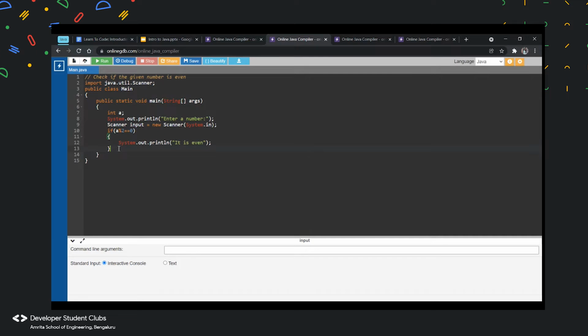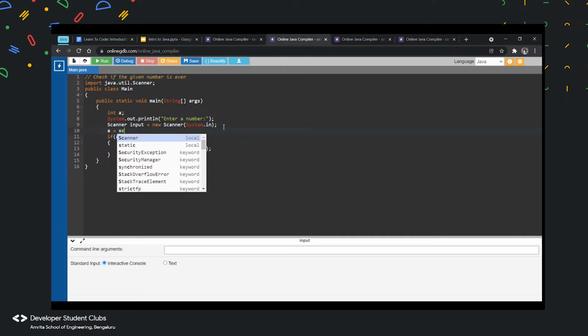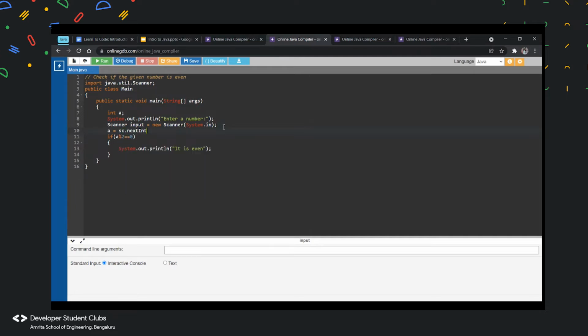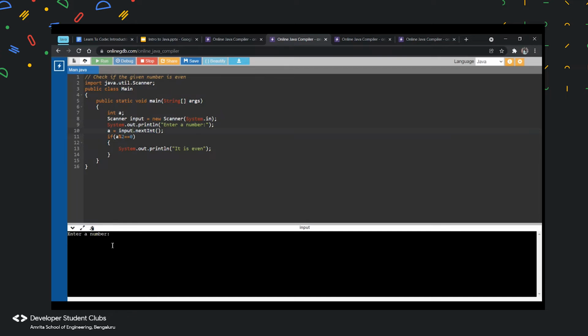So do you think you'll get the output here? You didn't initialize a. Yes. So over here, I need to say a is equal to sc.nextInt. I need to accept the value from the user, right? I just missed that. I put System.out.println, but I did not accept the value from the user. Yes. Can one of you tell me a number?